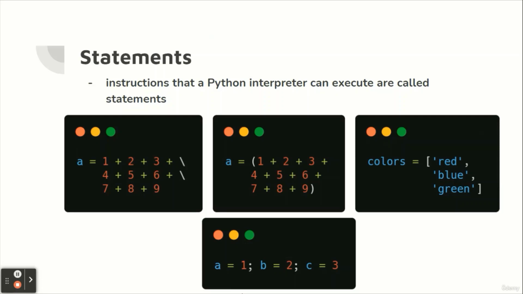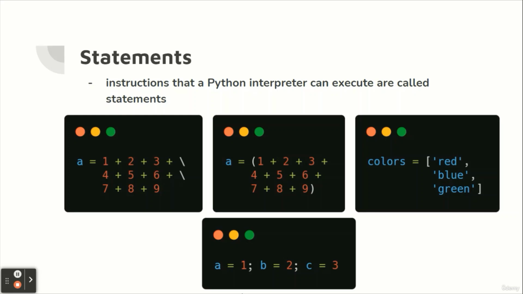Instructions that Python interpreter can execute are called statements. For example, a = 1 is an assignment statement. If statement, for statement, while statement, etc. are other kinds of statements, which will be discussed later.